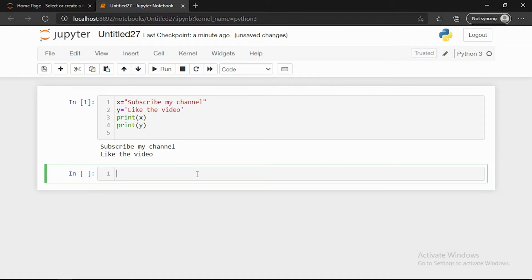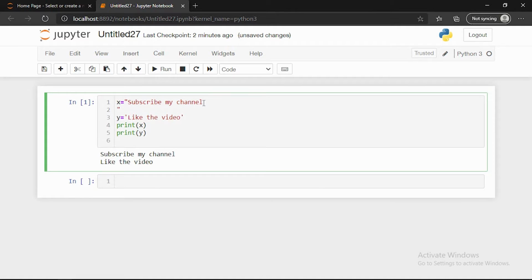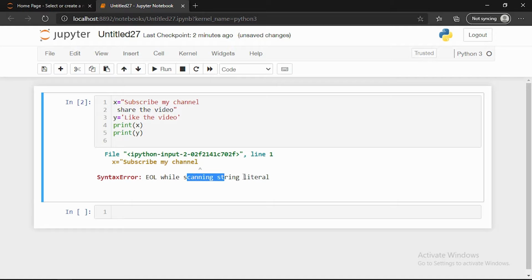Next, another problem: if you are giving a single quote or double quote, what will happen? If you are giving it like this, you cannot give more than one line. For example, if I give "subscribe my channel video" and then "share the video" on the next line, you can see when running there is an error while scanning string literal. So if you want to give more than one line, what do we need to do? We'll see that here.